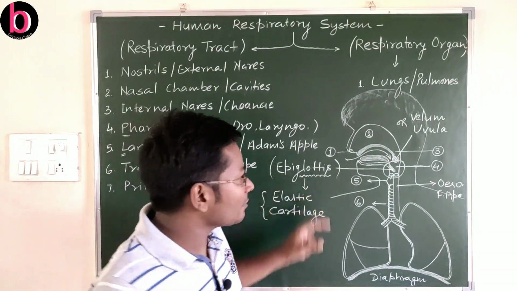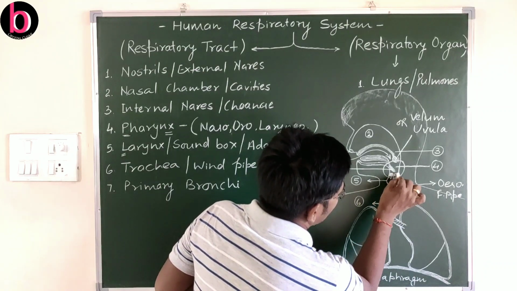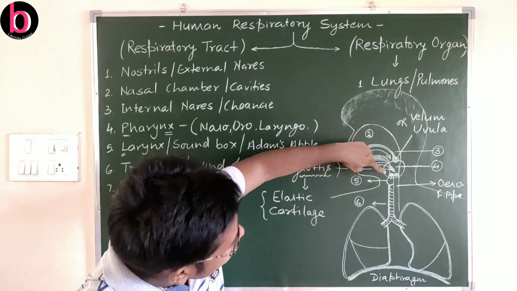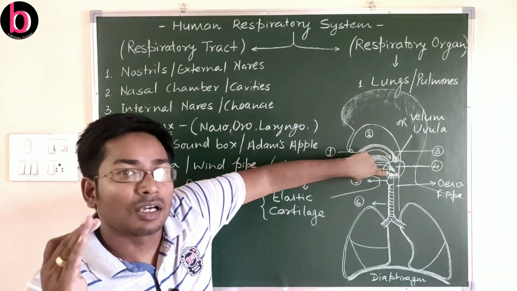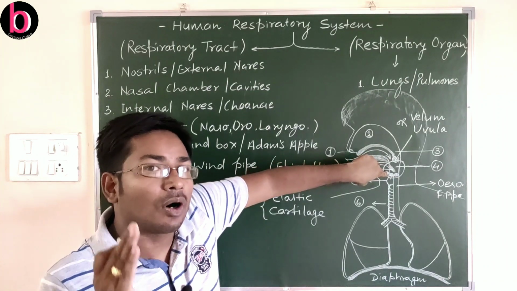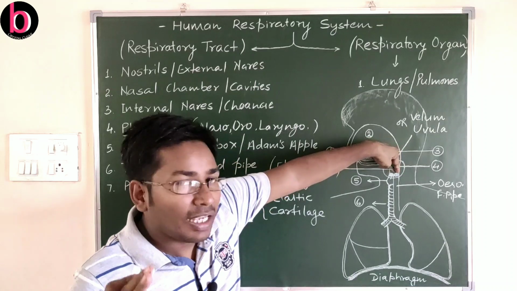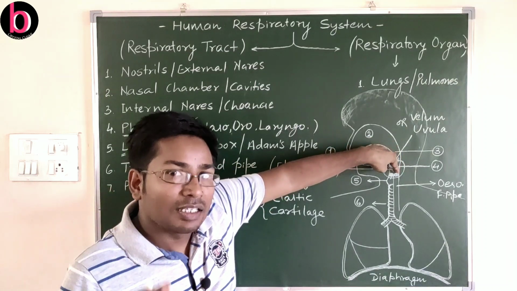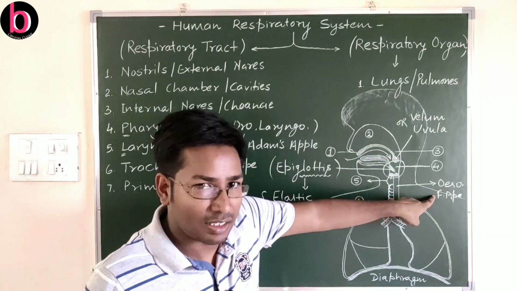What is the glottis here? You can see these two points. The first, anterior one is the glottis, that is the opening of the windpipe or trachea, while this posterior one is the gullet, that is the opening of the food pipe or esophagus.